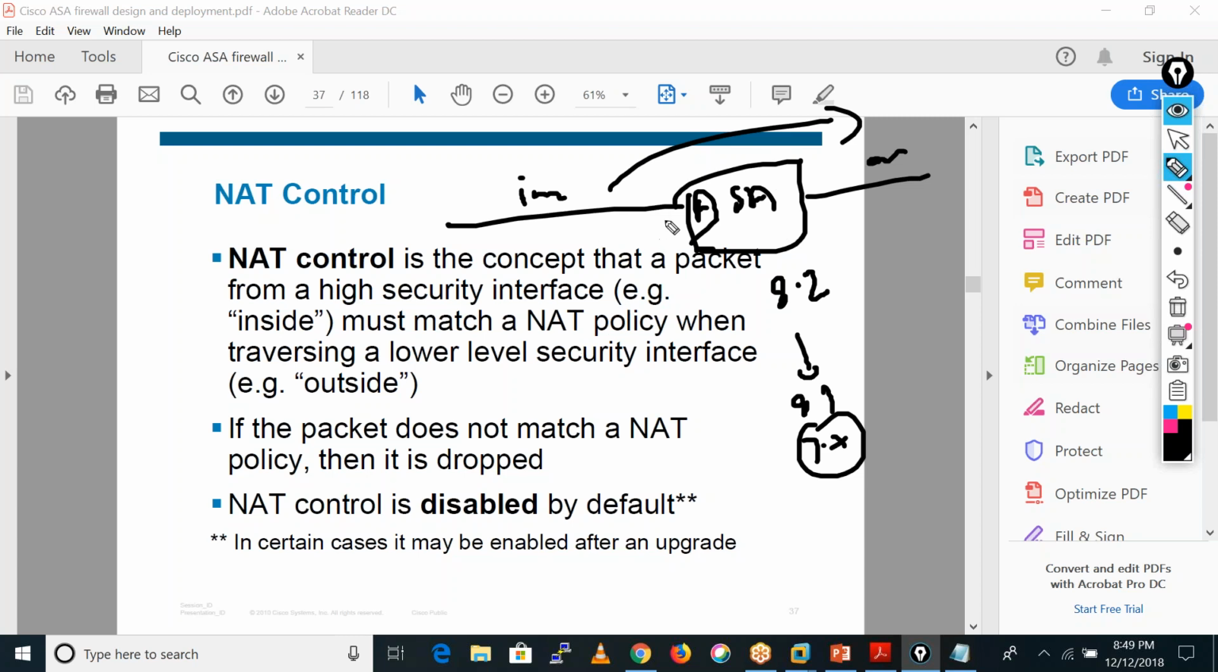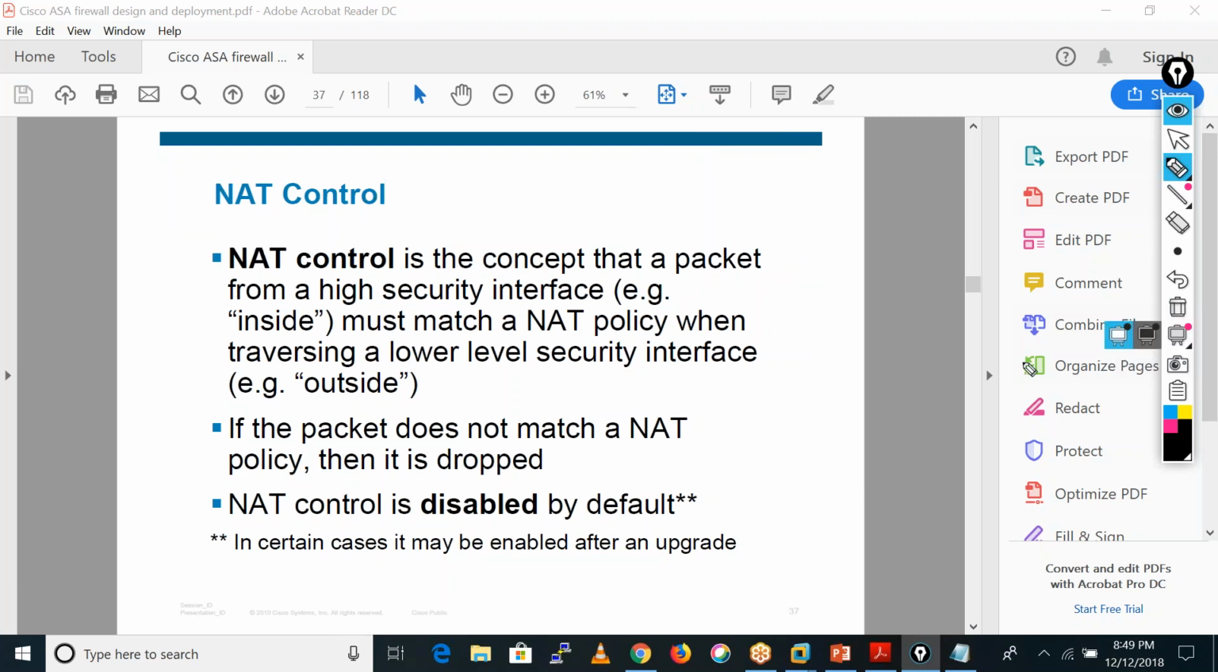So if we want to allow that kind of traffic, either we can disable the NAT control on this device, or we just configure the NAT statement on the firewall. So in this version of ASA firewall, we need a NAT statement to send the inside traffic towards the outside. So NAT control is disabled by default. Generally, by default, NAT control is disabled on the firewalls. Just remember this point. They will definitely ask that kind of questions.